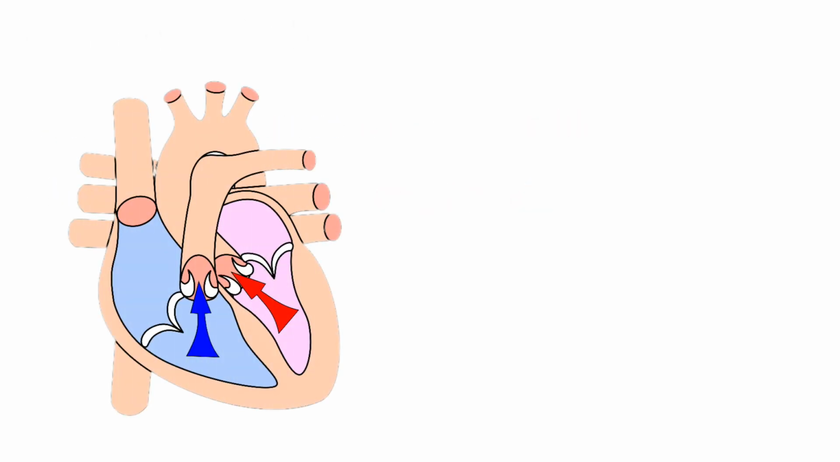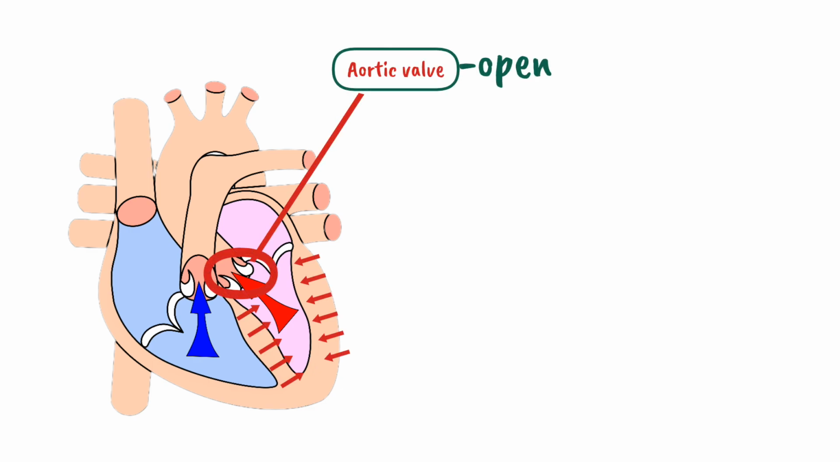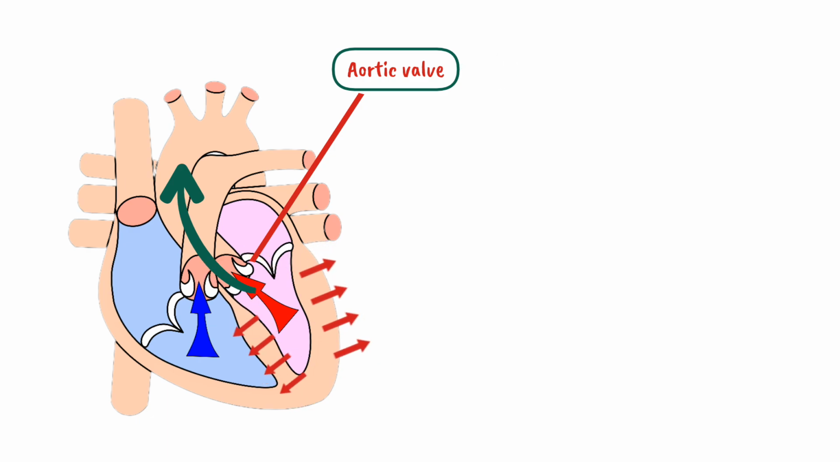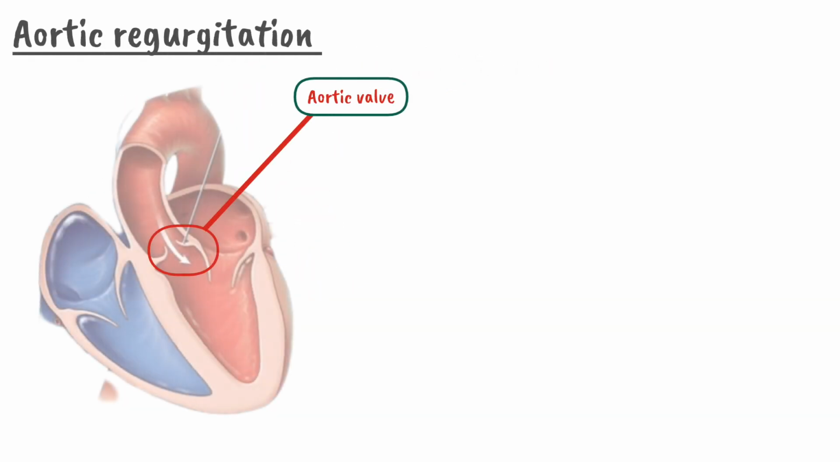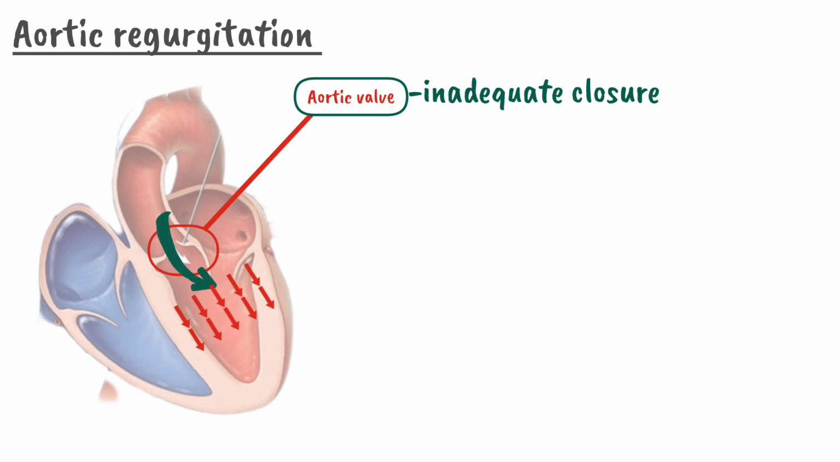Under normal circumstances, whenever the left ventricle contracts, the aortic valve will open and blood will pass from the left ventricle to the aorta. And during diastole, there will be closure of the aortic valve and the blood will reach the peripheral circulation. In aortic regurgitation, due to the inadequate closure of the valve leaflet, there will be a backflow of blood